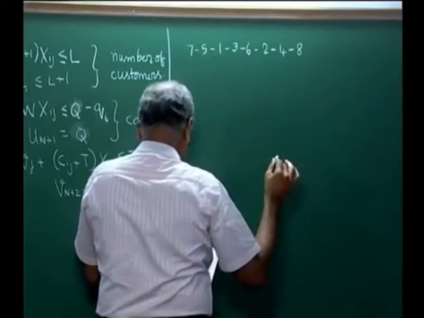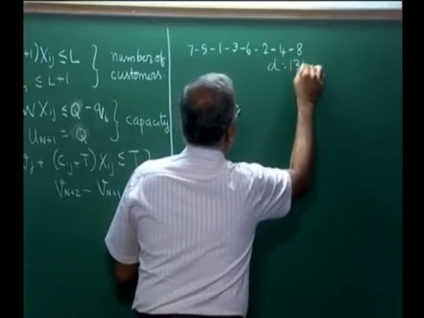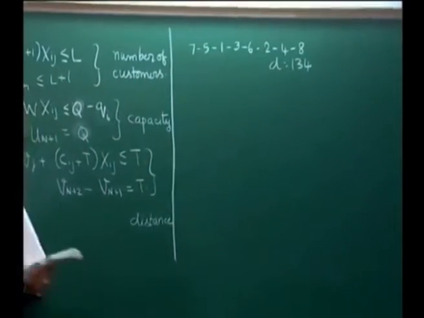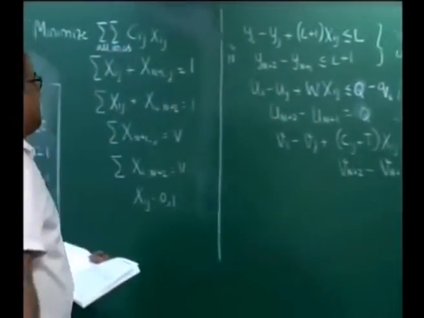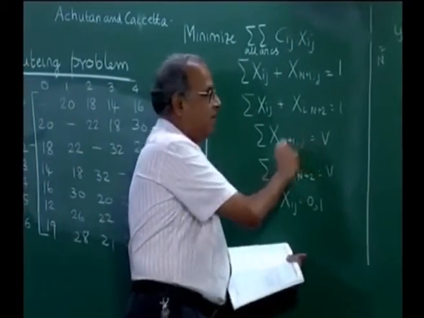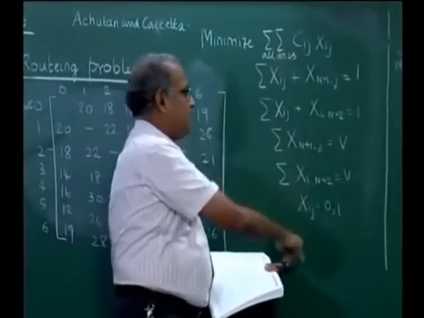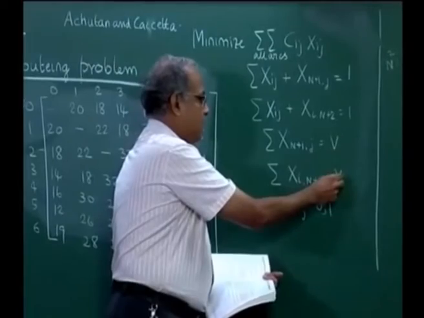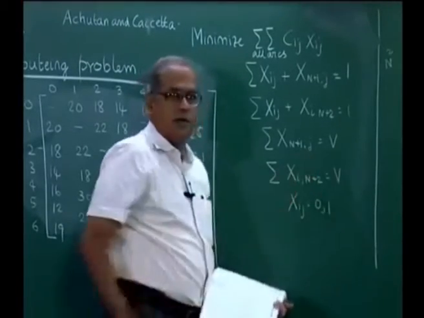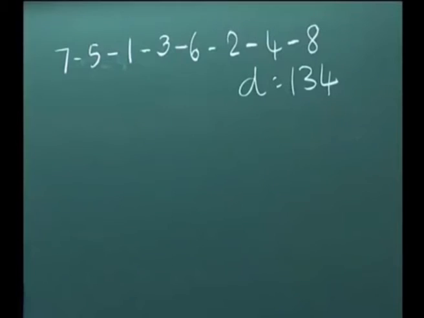0 7 5 1 3 6 2 4 8 0, representing the solution with distance equal to 134, which is the optimum solution to the TSP, which means we use this formulation and then we put V equal to 1. We do not use any of these when it is a TSP, we simply use this formulation and put V equal to 1, which means one vehicle is going. So, we get that solution with 134 on this.